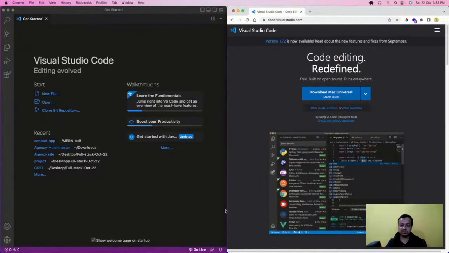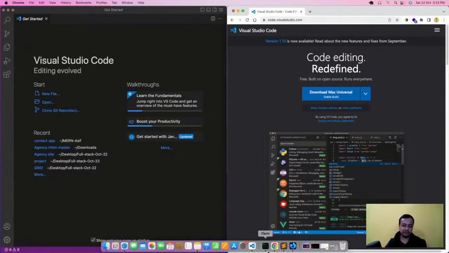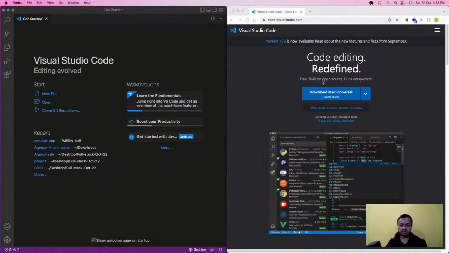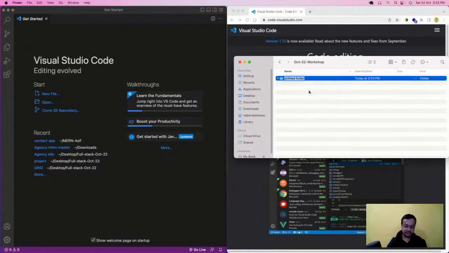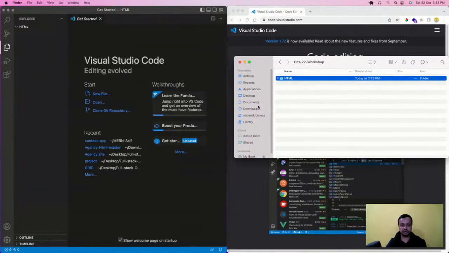Now, how to open code in it? I have created a folder on my desktop. I'll go to my desktop, where I've created this October 22 workshop folder, and inside it I'll create a new folder, which is HTML. I've written only HTML. Now I'm going to click it, drag it, and put it into Visual Studio Code. So this HTML folder will be open.